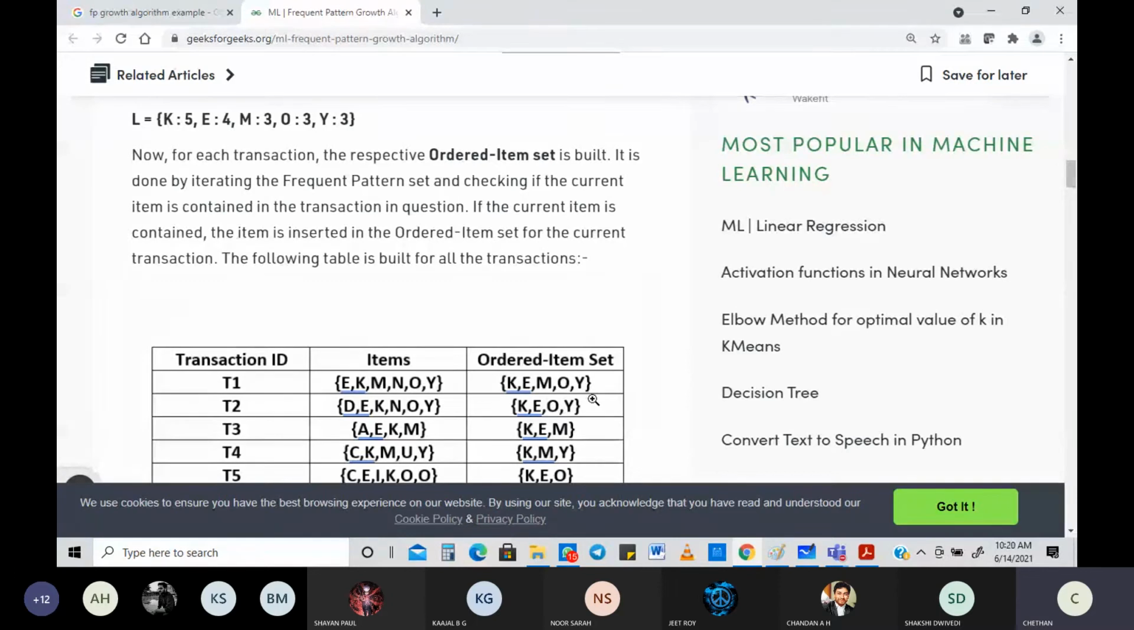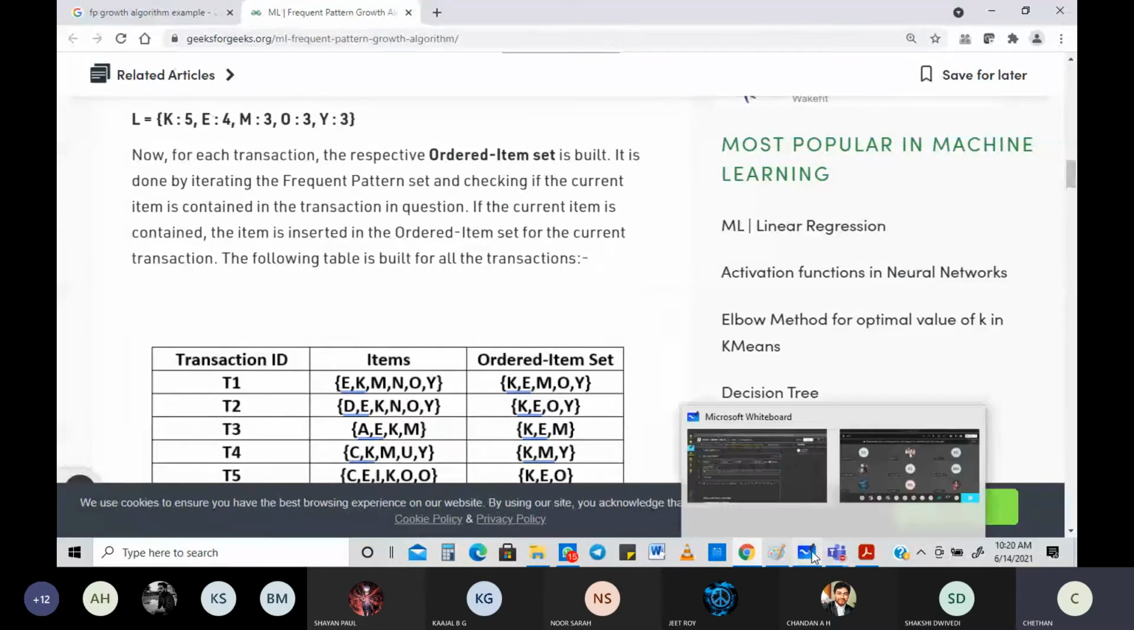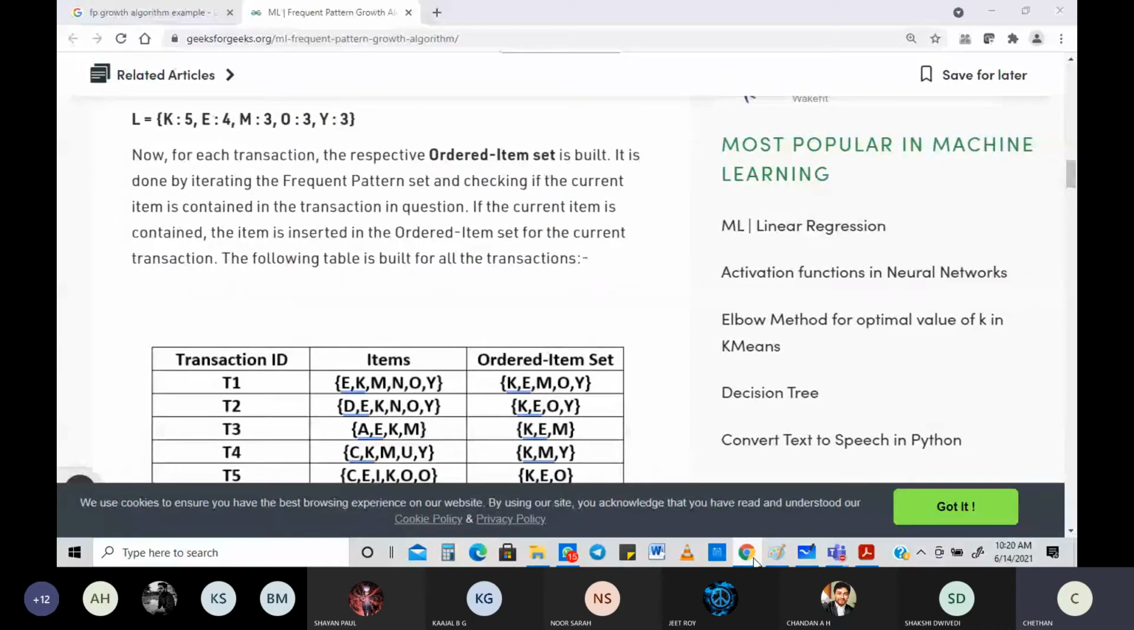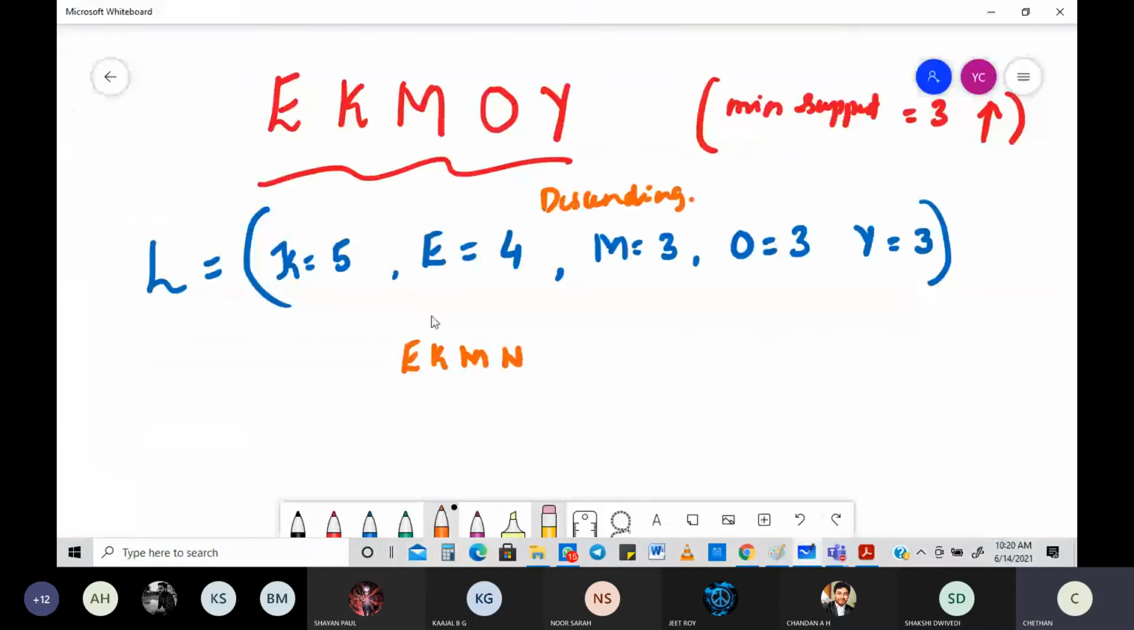This was the original transaction. Original items E, K, M, N. What was it next? Okay, E, K, M, O, Y. Look into this O, Y. Of these, the ones that are very much needed, I'm just going to highlight here itself, are E, K, M, O, Y. So we can write that: E, K, M, O, Y.